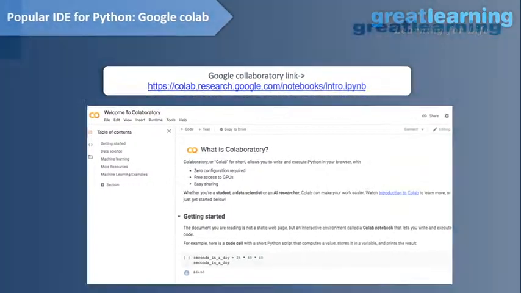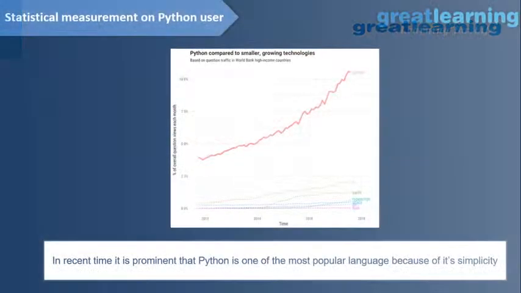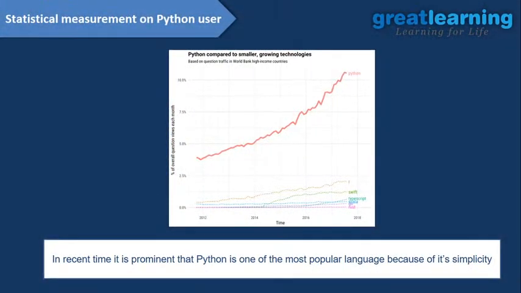Now comes the statistical measurement of Python users. I am saying that Python is the best language, but why should you guys believe me, right? So you can see the graph, after 2016 there is a direct increase in Python. So Python is basically booming right now because of its flexibility, because of its predefined functions, because of all the good things we can get from Python, right?